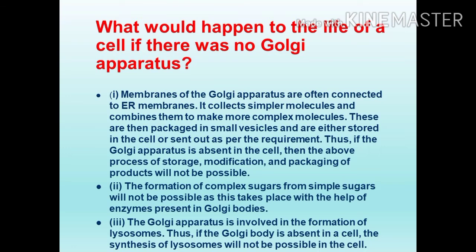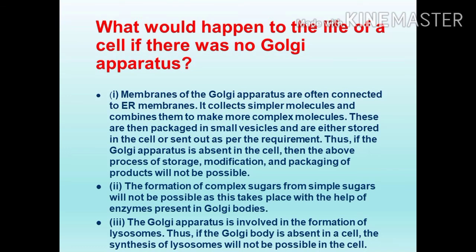So endoplasmic reticulum is the one transporting mission. It transports the substance from nucleus to outside, outside to inside. So a Golgi apparatus receives the substance from this endoplasmic reticulum. It collects the small simple molecules and then converts these small simple molecules into complex molecules. These are then packaged in small vesicles and either stored in the cell or sent out as per the requirement.